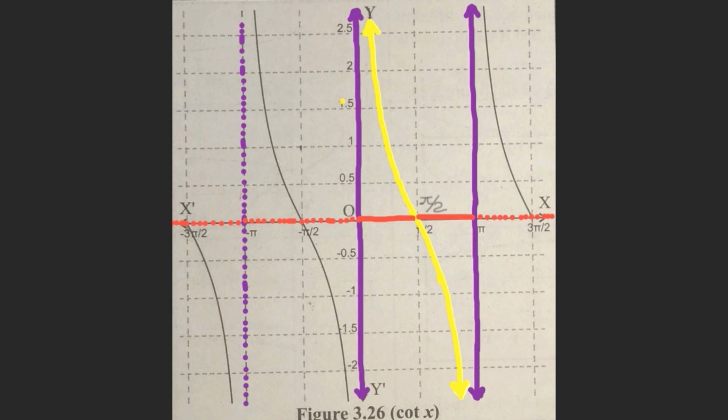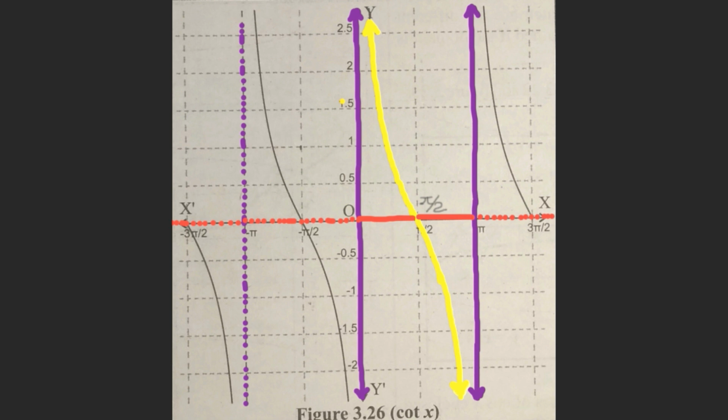This cotangent function is decreasing in all the intervals shown by purple lines. That is, it is decreasing in the intervals minus 2 pi to minus pi, open interval minus pi to 0, open interval 0 to pi, open interval pi to 2 pi, open interval 2 pi to 3 pi, etc. Obviously, as this cotangent function is only decreasing in those intervals, it is one-one and onto in all those particular intervals. Now the last property is about the principal branch.